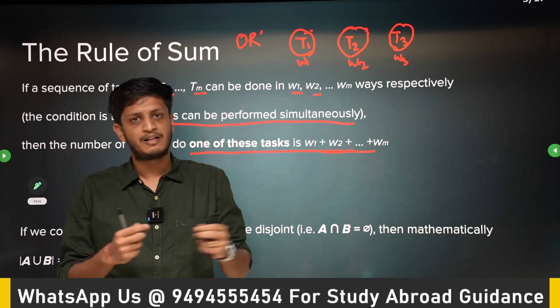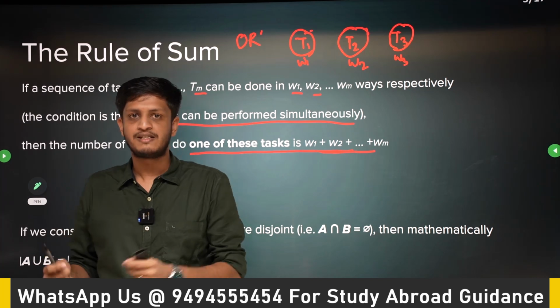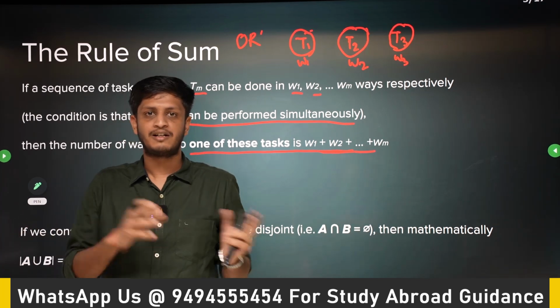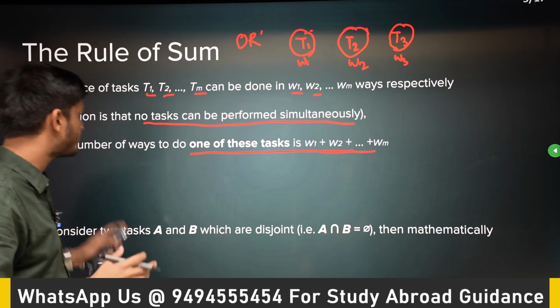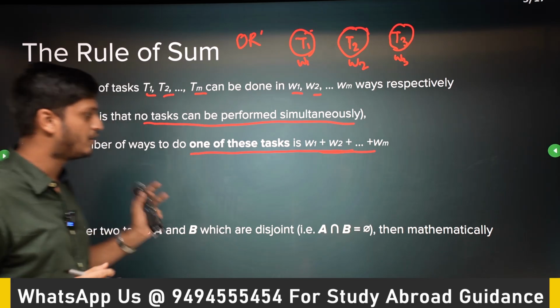So yeah, T1 can be done in W1 ways, T2 can be done in W2 ways, then T1 or T2 can be done in W1 plus W2 ways. So this is the rule of sum in counting.